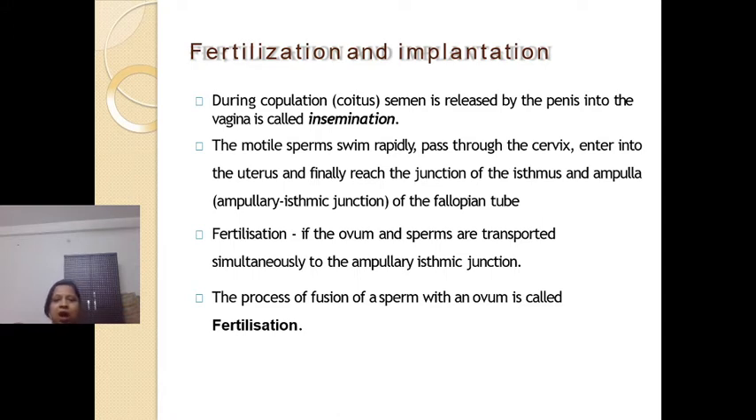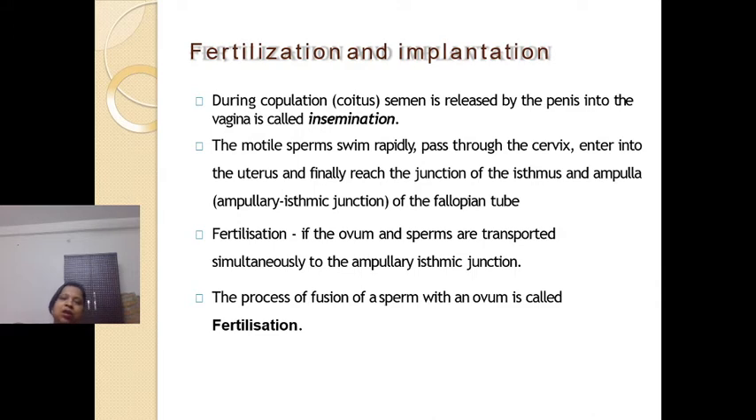After the sperms are released into the female vagina during copulation, during the process of intercourse, the sperms, as we know, move rapidly. They pass through the cervix and enter the uterus. When we were discussing the structure of the female reproductive system, we discussed the parts of the fallopian tube, if you remember.